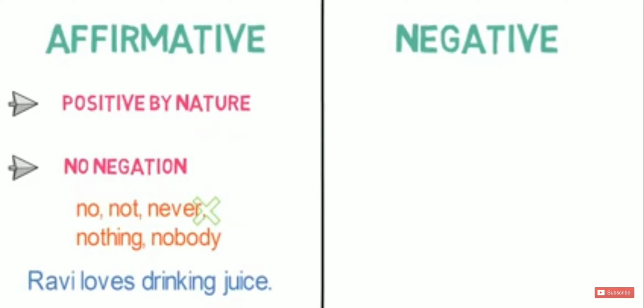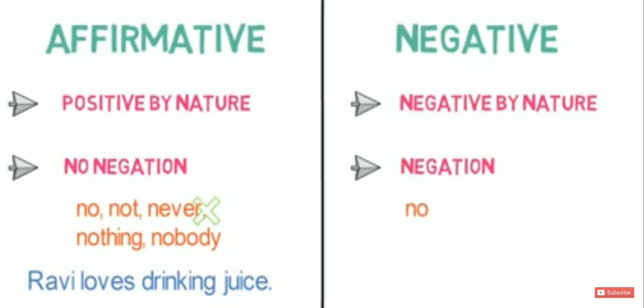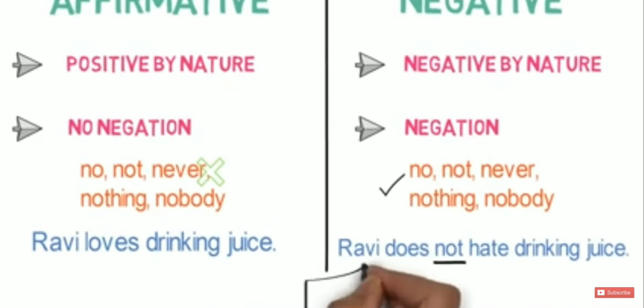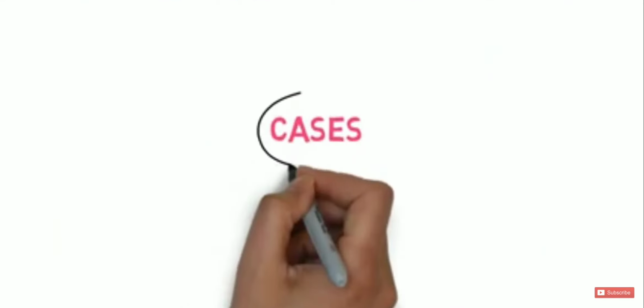A negative sentence is negative by nature, meaning negations such as no, not, never, nothing, nobody are present in the sentence. For example, Ravi does not hate drinking juice. Here you can see that there is not as a negation in the sentence. Comparing both sentences, we can understand that the meaning of the sentence doesn't change. Now let's understand different cases where positive sentences get converted to negative without change in the meaning.